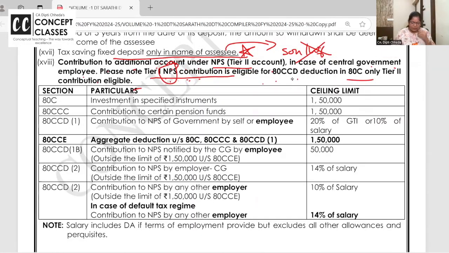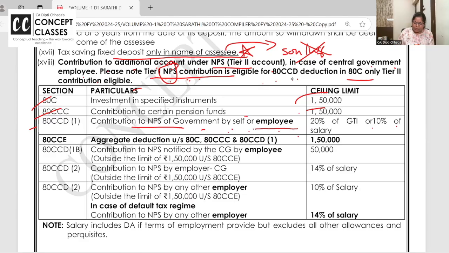Now let us go to the next one. 80C is allowed 1,50,000. 80CCC is for certain annuity funds and pension funds. When senior citizens retire, they get lump sum money at the time of retirement, but they don't have monthly income. So they pay a one-time premium in the annuity policy. They can claim a deduction here up to 1,50,000. And an employee can put in the National Pension Scheme 10% of the salary.